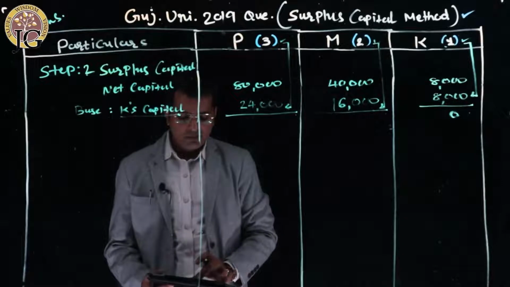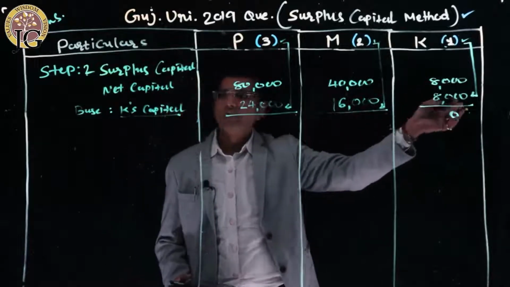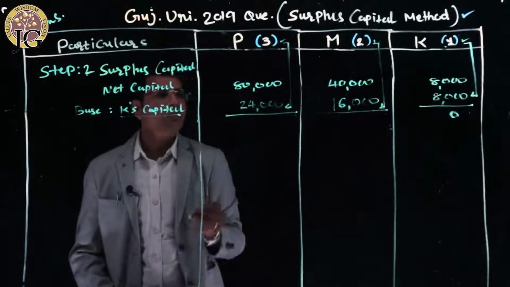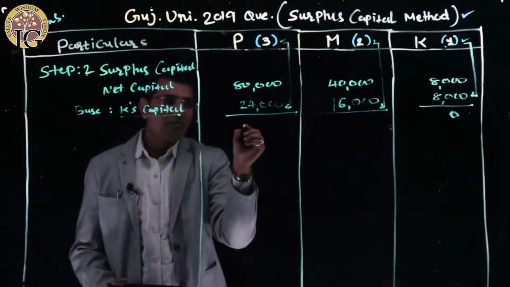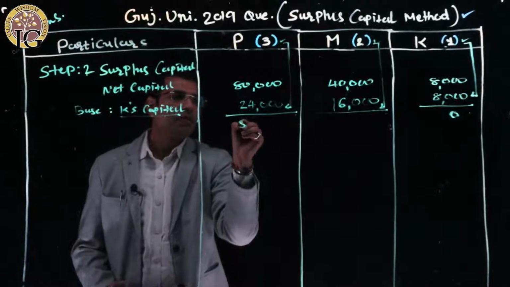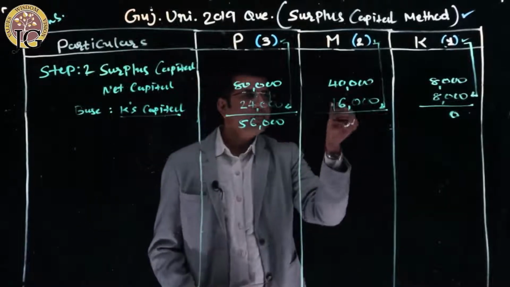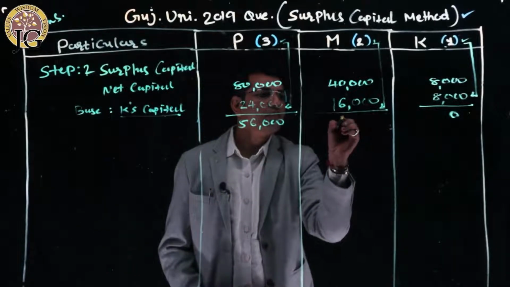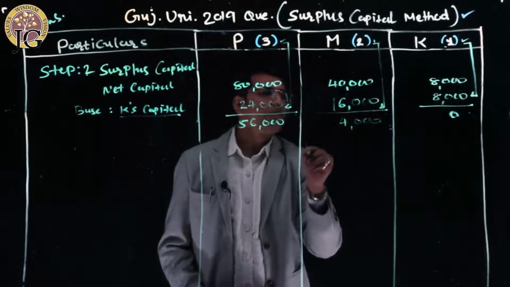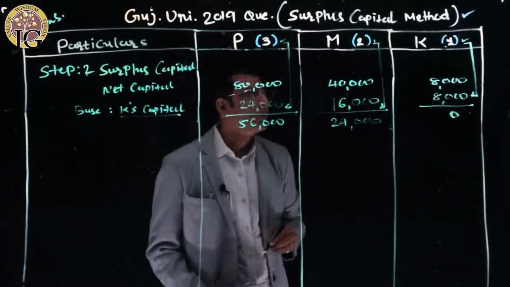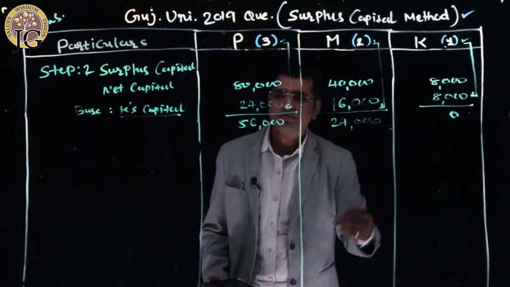So this will make 24,000, 16,000 and 8,000. Now the amount remaining is 56,000 for P. M के लिए 40,000 minus 16,000, that is 24,000 rupees. And ये तो 0 हो गया है already.